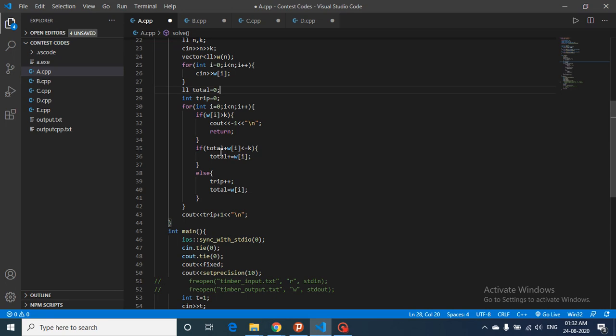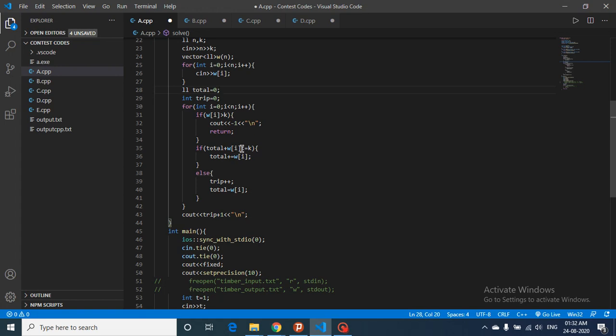If adding this wi will exceed k, then the trip is completed. Take all of this total back to our home, so trips increases by one because I've done one trip. Now I come back and take this wi alone and move further. wi itself is small enough, because if it were larger than k, the program would have come out of the loop already.